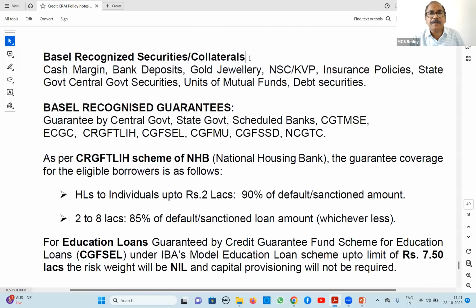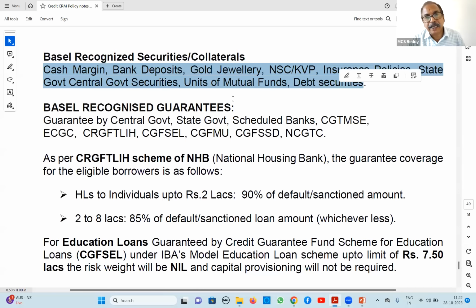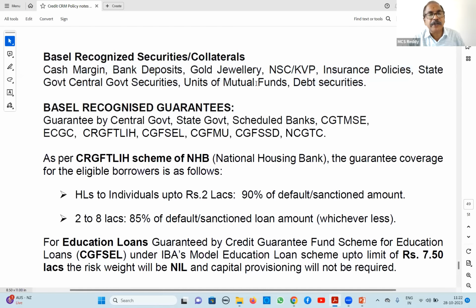For our internal purpose, delegation of powers, etc., they are all securities. For calculation of capital only, it is not considered as security. What are our land and building, plant and machinery, stocks, etc.? They are not securities. Only these are securities for capital calculation. So to that extent, you can reduce.